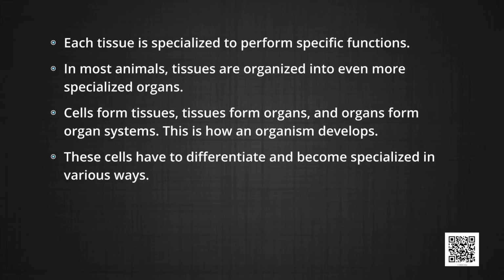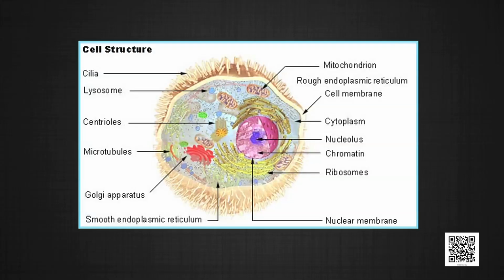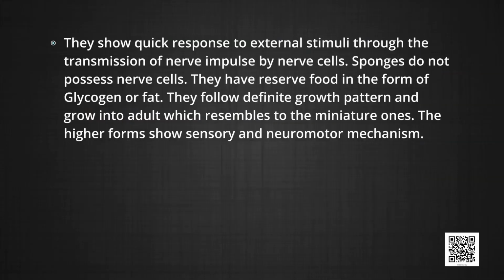These cells have to differentiate and become specialized in various ways. Cell structure: the nucleus, nucleolus, ribosomes, smooth ER, that is endoplasmic reticulum, rough ER, endoplasmic reticulum, nuclear membrane, Golgi body, lysosome, mitochondria, centrioles, cytoskeleton, vacuoles. They show quick response to external stimuli through the transmission of nerve impulses by nerve cells. Sponges do not possess nerve cells.